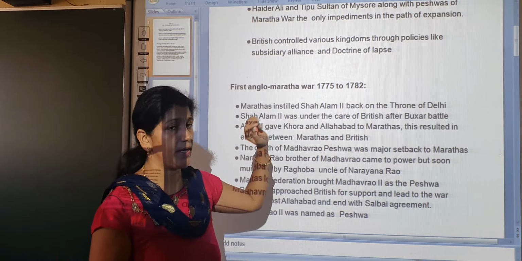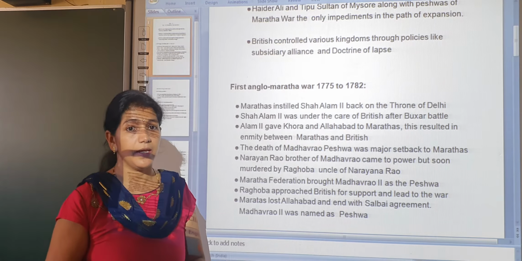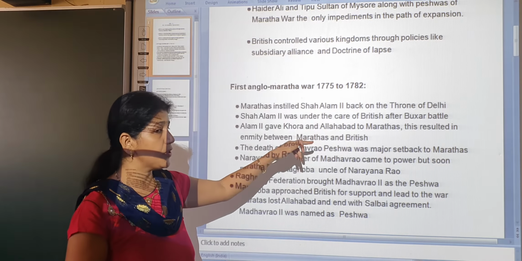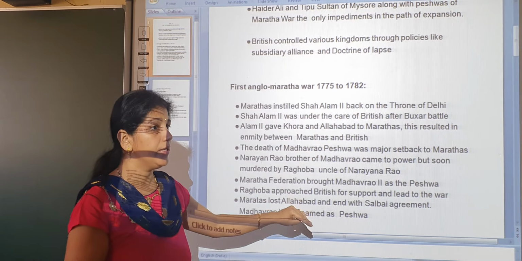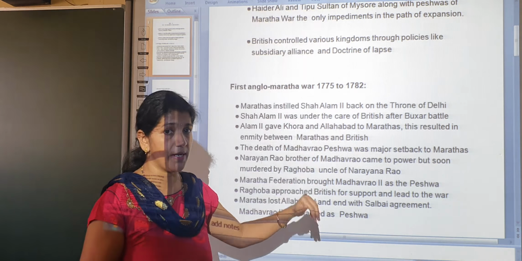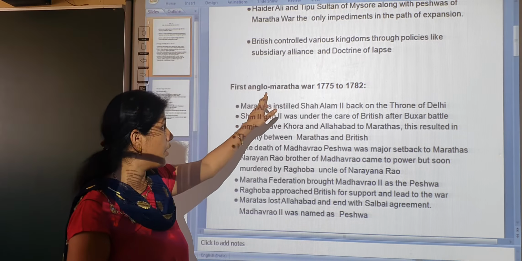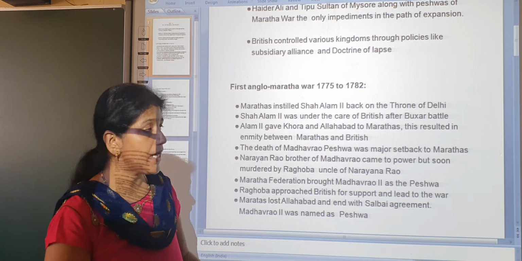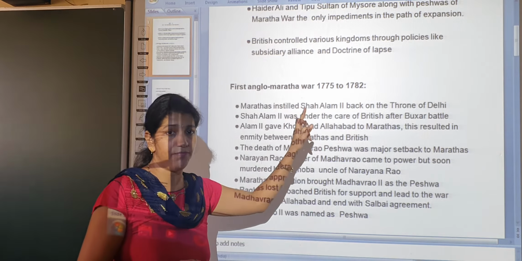the first Anglo-Maratha War. The British and the Indian rulers fought many wars, and first of all, among the three important wars between the British and the Marathas, I will explain the first Anglo-Maratha War. The first Anglo-Maratha War was fought from 1775 to 1782. The main reason for this war involved Shah Alam II.